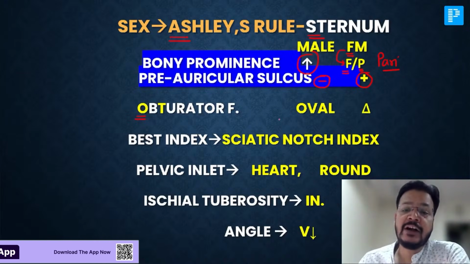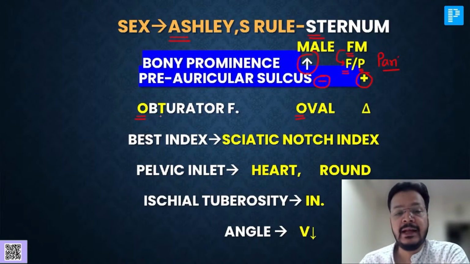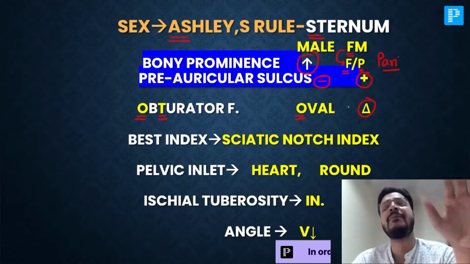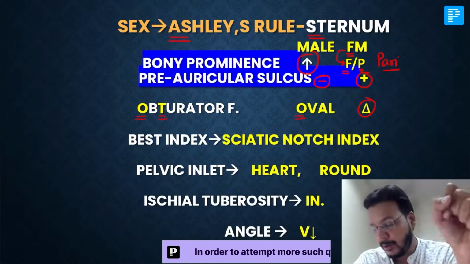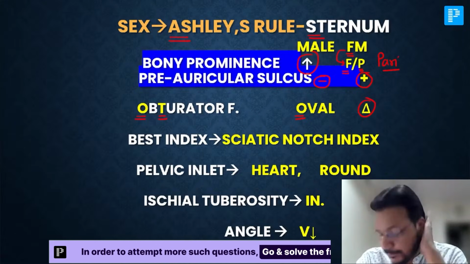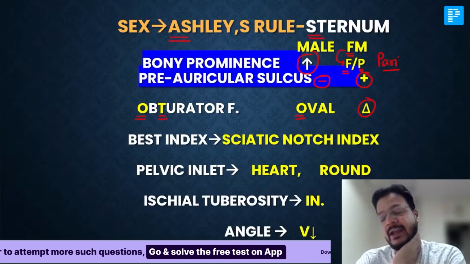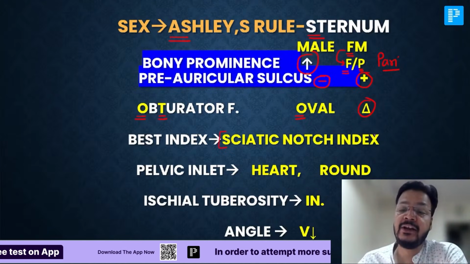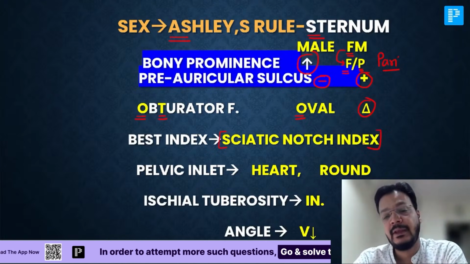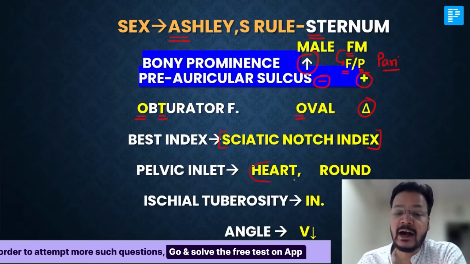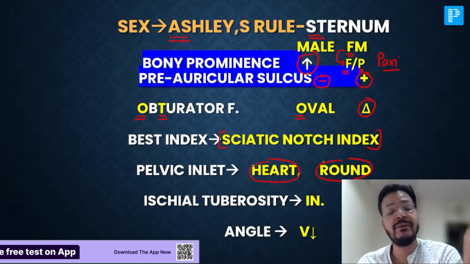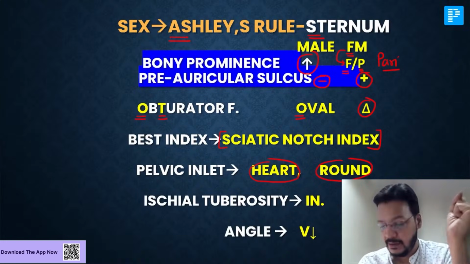Obturator foramen starts with O, oval shape in male, and T, triangular in female. That's a beautiful trick. All foramen are round in female, but obturator foramen is oval in male and triangular in female. OT. Best bony index to differentiate male and female is sciatic notch index. Pelvic inlet is heart shaped in male and round in female. All the things are round in female except obturator foramen.